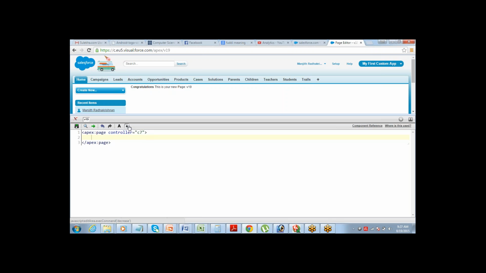I need a text box where I can actually enter the keyword and a page block table to display the results. Correct?